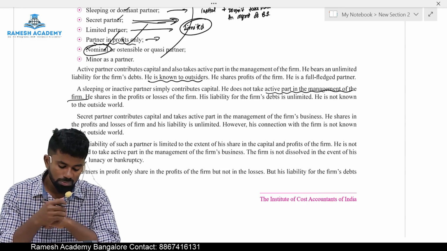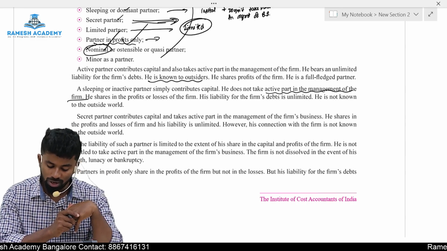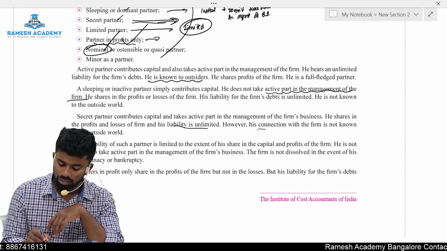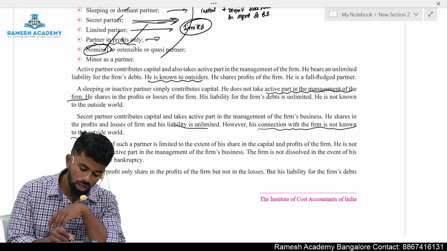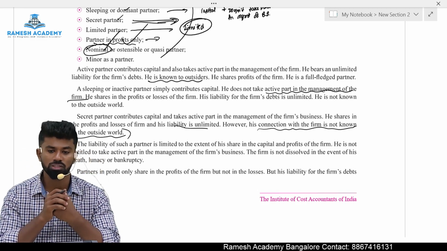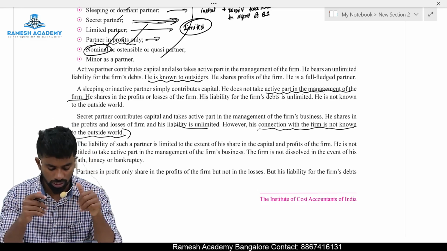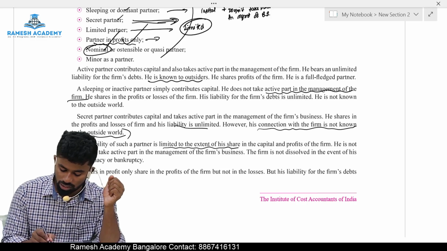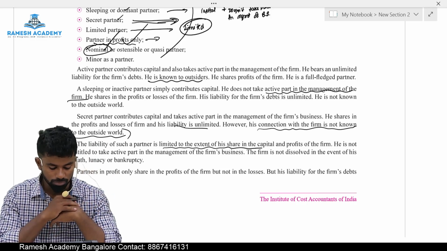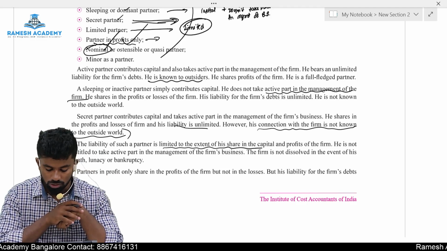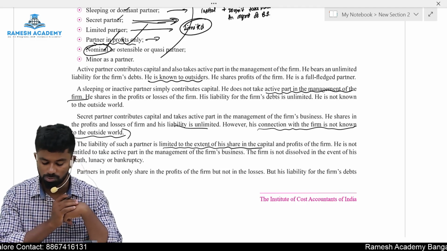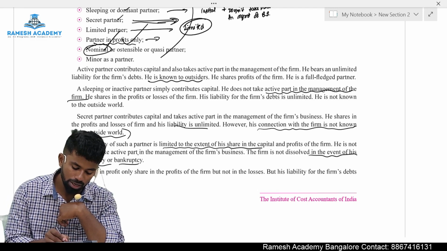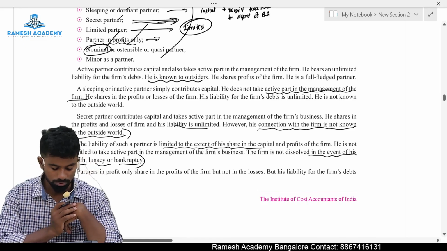Okay. A secret partner contributes capital and takes active part in the management of the firm. He shares profit and losses of the firm. However, his connection with the firm is not known to the outside world. If his name is not disclosed, he is called a secret partner. Okay. The liability of such a partner is limited to the extent of his share in the capital and profits of the firm. He is not entitled to take active part in the management of the firm's business. The firm is not dissolved in the event of his death or lunacy or bankruptcy, in the case of a secret partner.